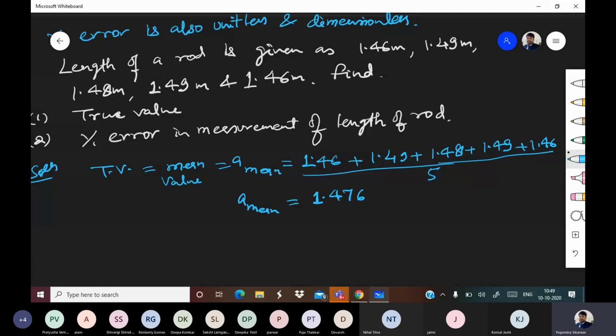Now listen very carefully, everyone. The actual values are 1.46, 1.49, 1.48, given up to two decimal places. But after doing calculation, we are getting values up to 3 decimal places. So be very clear about it.